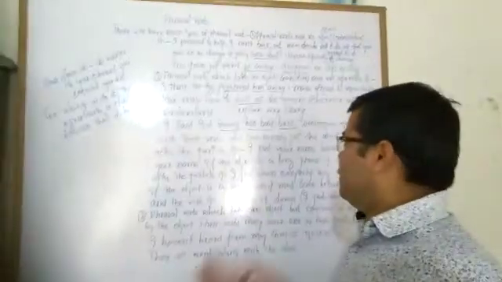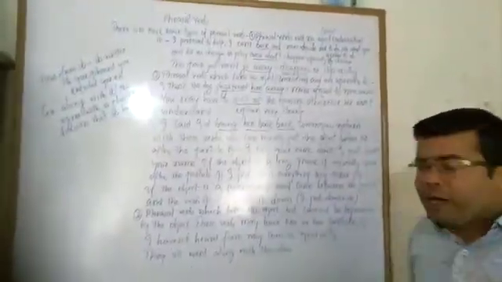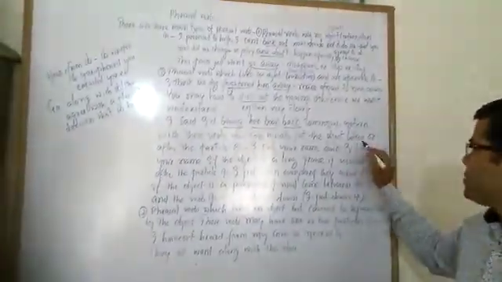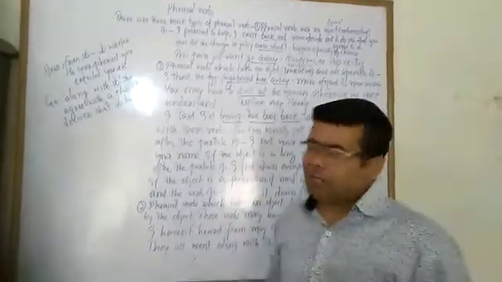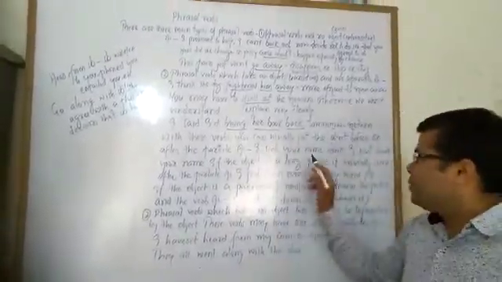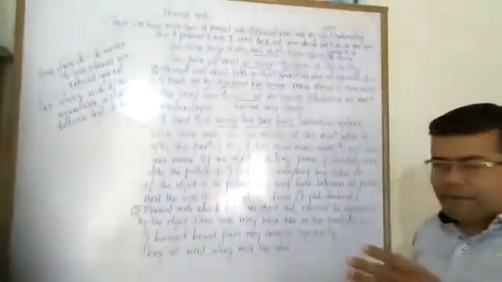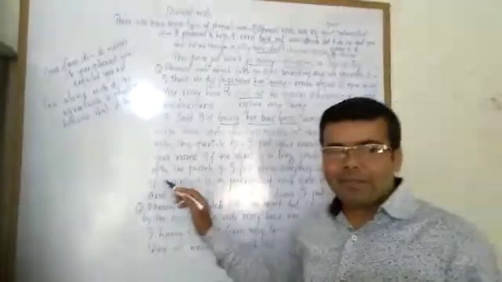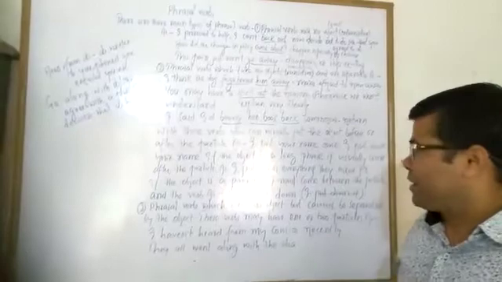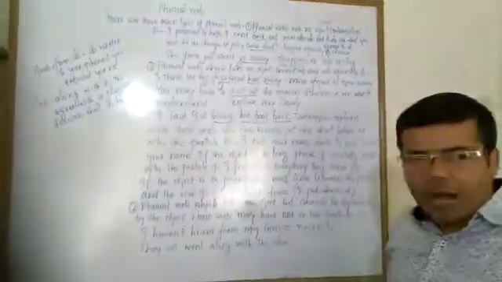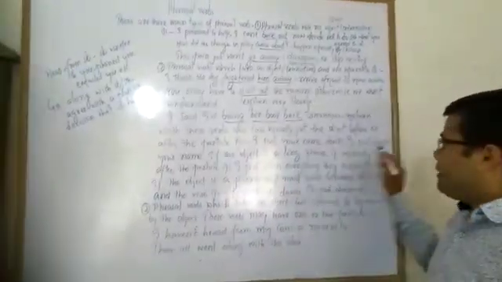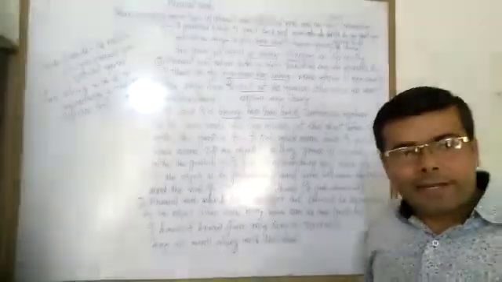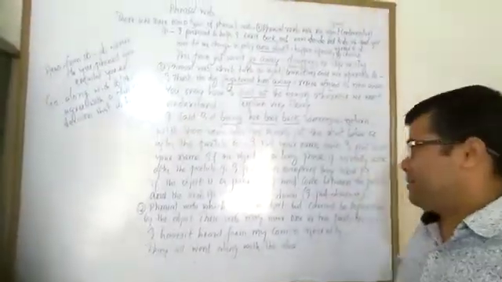With these verbs, there are certain verbs with which you can usually put the object before or after the particle. For example, I put down your name. It can be written in this way also. I put your name down. Both the sentences are correct in both the ways.